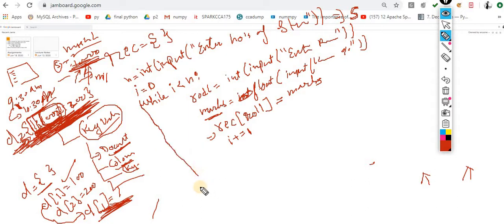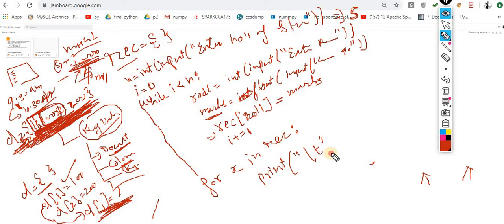For printing the same, what exactly do you have to do? For x in this dictionary, that is the record, very simple. Now I am printing this data. For printing purposes, what I am doing is print, for x in record. I am printing \t, comma x, comma, again \t for tab indentation, and record of x. Now this is the way.